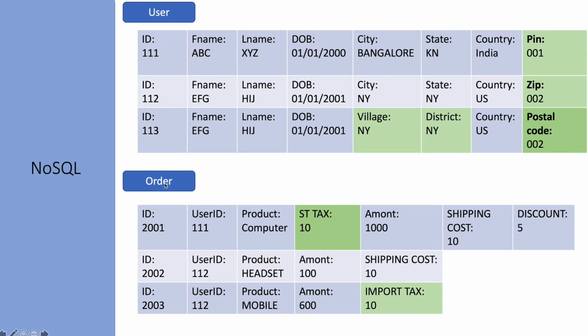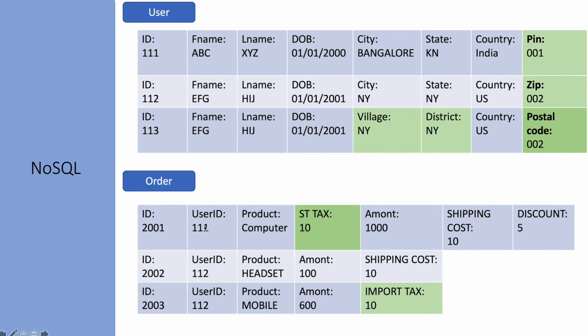And let's assume we have another table, let's say order. Here in the order we also have an order ID, there would be some ID, and user ID also 111. Product is computer, and let's assume there is a state tax with the computer, but with the other product there is no state tax. And let's assume in the mobile we have an import tax, but with the other item there is no import tax. So in such kind of data, NoSQL goes very well.